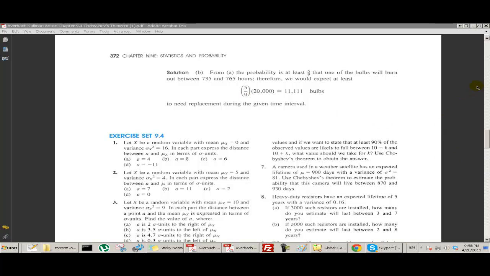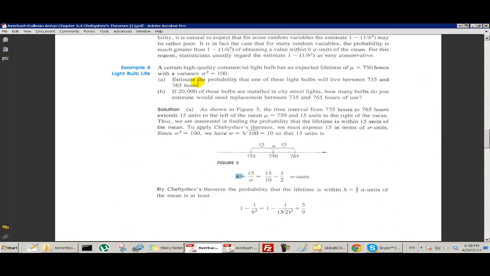But let's read the problem. A certain high-quality commercial light bulb has an expected lifetime of 750 hours, and the variance is 100. So it's 750, but the standard deviation is 10. Now they want to estimate the probability that one of these light bulbs will last between 735 hours and 765 hours. So between here and here.